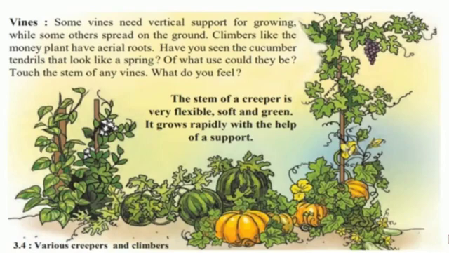Have you seen the cucumber tendrils that look like a spring? The cucumber plant has a spring-like part which continues to grow toward the support. Touch the stem of any vine, that is, any plant which is a creeper or climber, and see how soft and flexible it is. The stem of a creeper is very flexible, soft and green. It grows rapidly with the help of a support. Children, you can observe here in the picture creepers which spread, their fruits are big and heavy, for example watermelon or pumpkin.